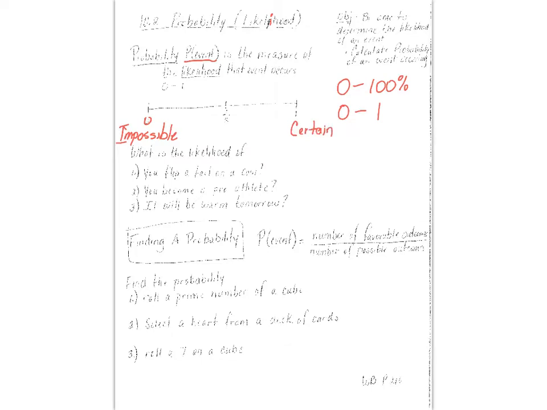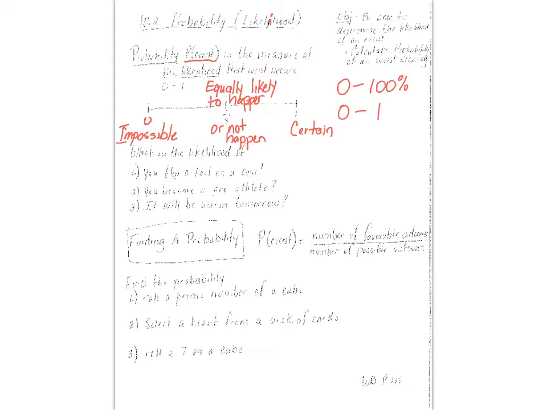Now, if something comes up to be 50%, let's say there's a 50% chance of rain tomorrow, that is 1/2. So we say that's equally likely to happen or not happen. That's what we say if it's 50%, or as likely as not. Sometimes they say as likely as not.